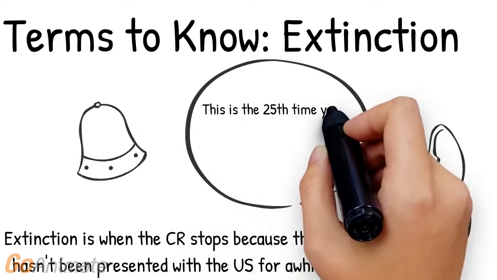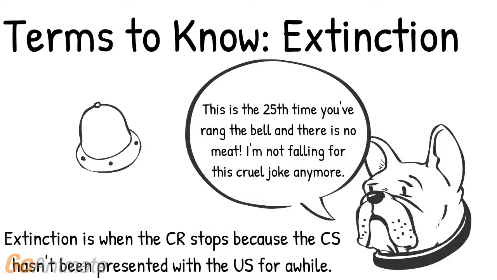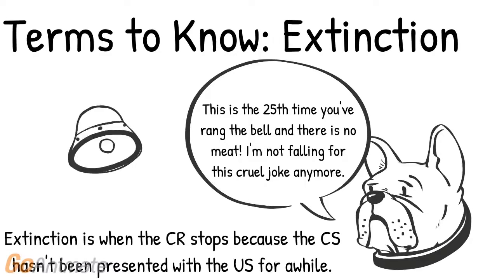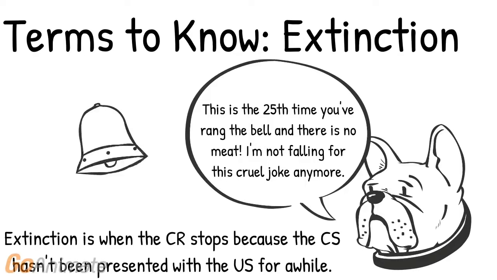It makes sense that if you ring the bell and don't show the dog the meat, the dog is going to stop associating the bell with the meat. And that's what extinction is. Extinction is when the conditioned response stops because the conditioned stimulus hasn't been presented with the unconditioned stimulus for a while.